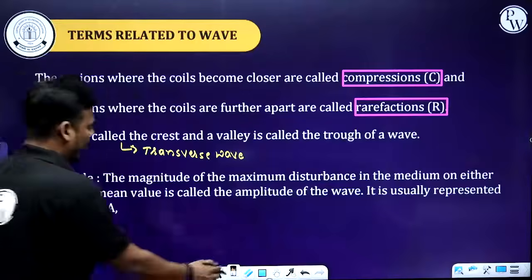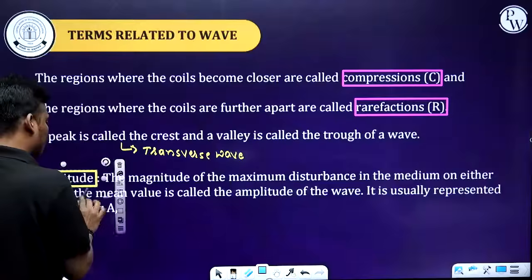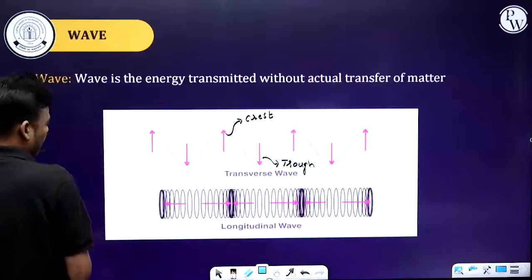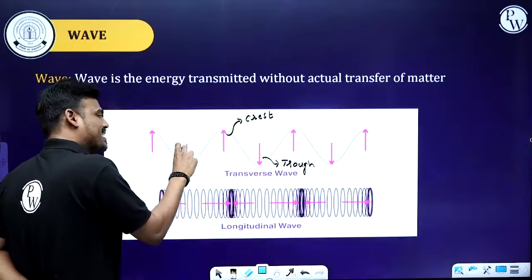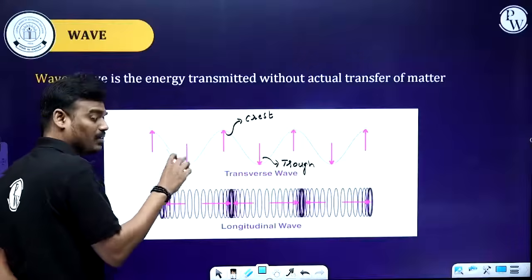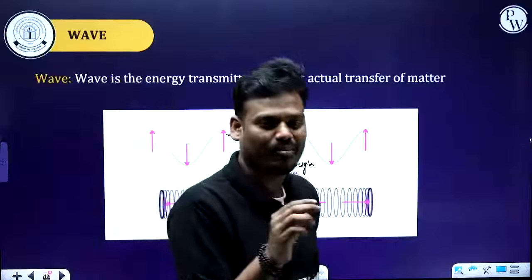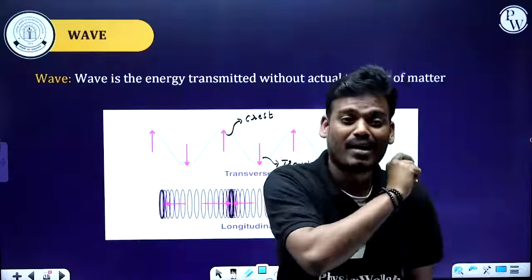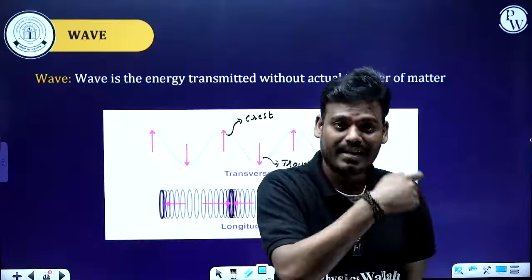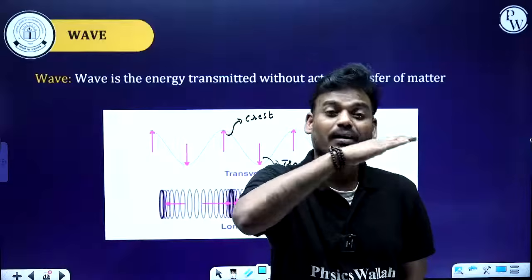Now, amplitude. What do you mean by amplitude? Here you can see the arrow mark, right? This is the maximum displacement of the particle from the mean position. Like the scale and ruler example we considered, the rest position is nothing but the mean position.